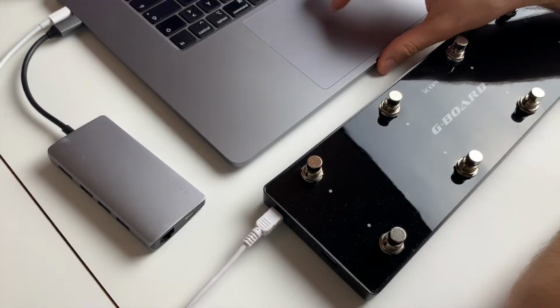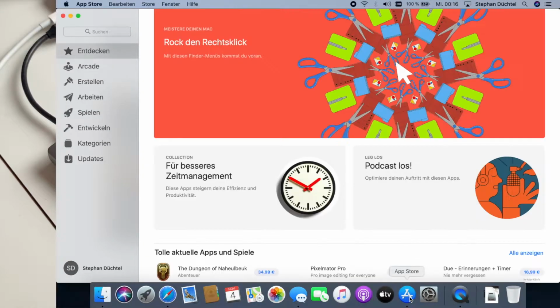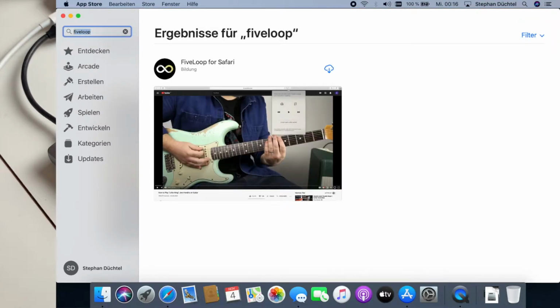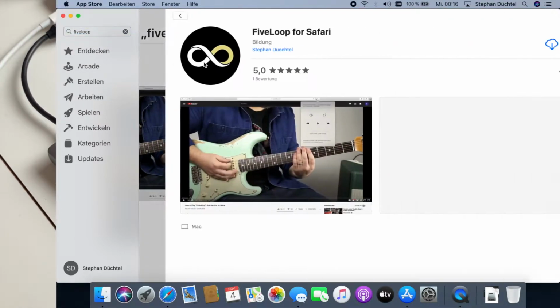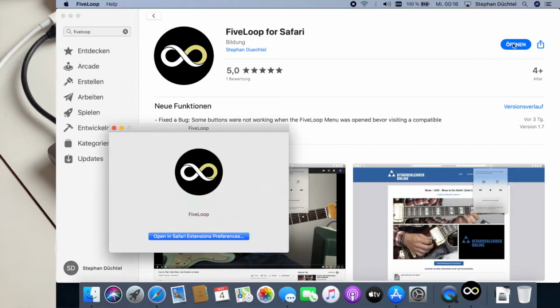In this video I would like to show you how you can install FiveLoop for the Safari browser on a Mac computer in order to set loops for online videos. So the first thing you need to do is go to the App Store and search for FiveLoop. And then you go ahead and download FiveLoop for Safari, and you go ahead and open it.